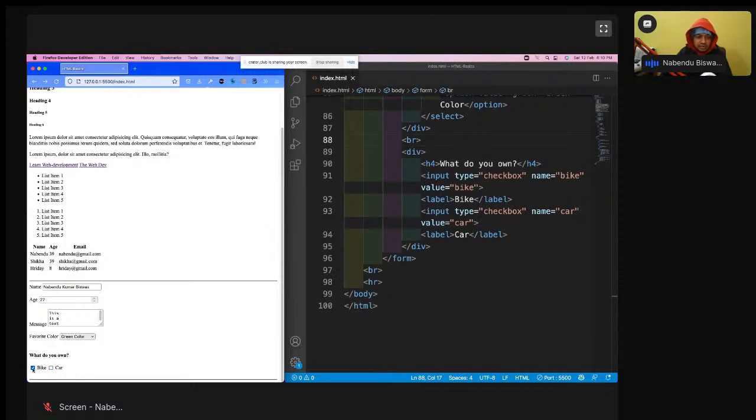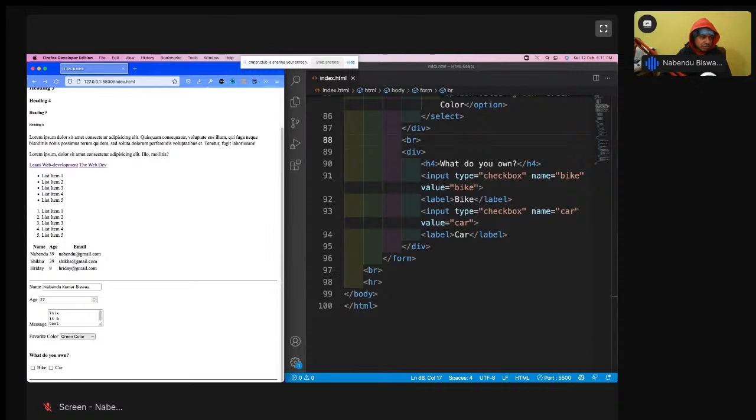Okay, this is how it is working in a checkbox, and that's why I was telling you about multiple question answers. If you have 4 options, you can select all 4, or none of them, or 1 or 2, like this. So this is used a lot in online exams. In online exams you get questions 1, 2, 3, 4, 5, 6, and some of them will have this. Sometimes you have true and false also, where you can select only one of them, and that is done by radio boxes. Radio boxes are used to take one input from the user. This is a checkbox. A checkbox is used to take multiple inputs from the user.